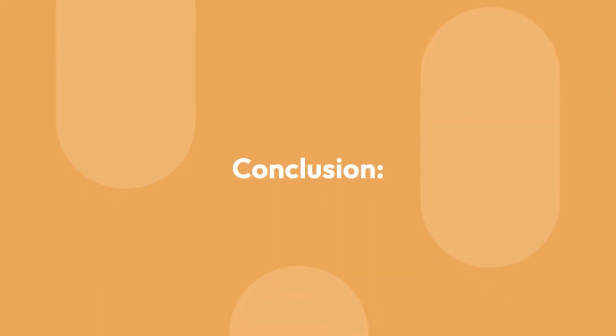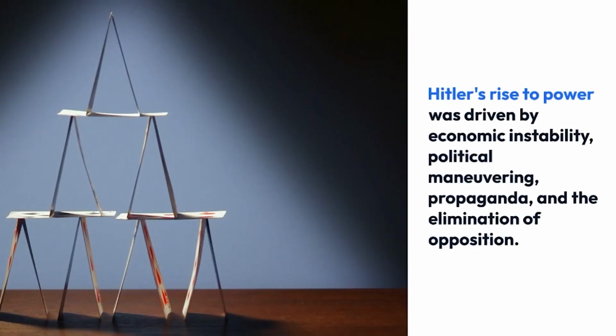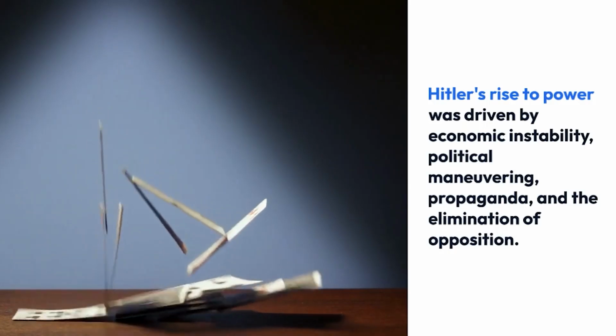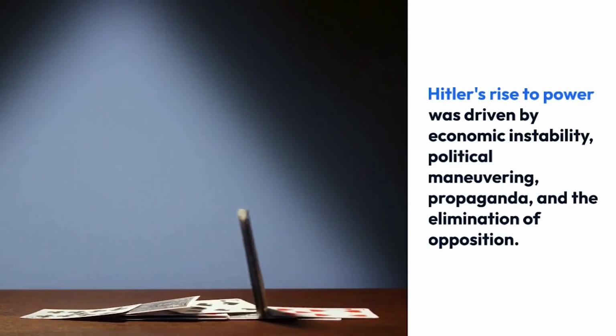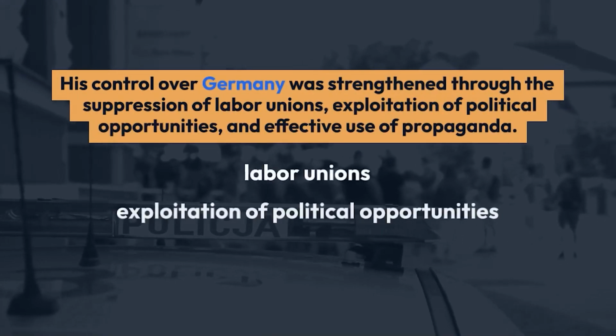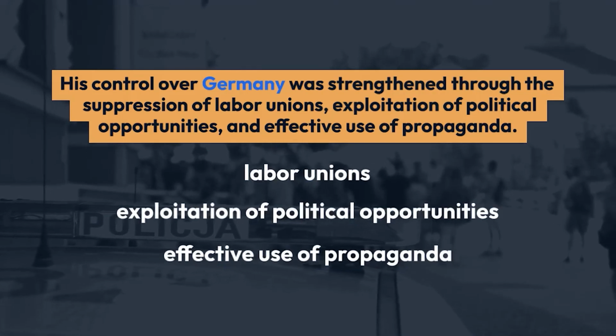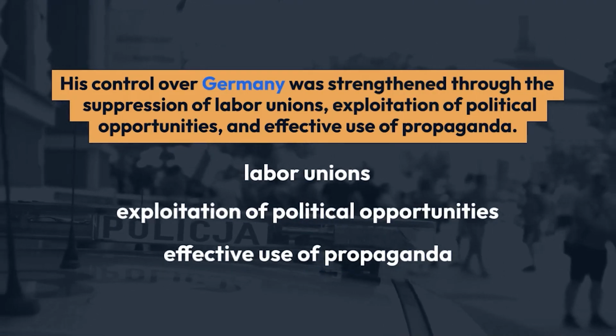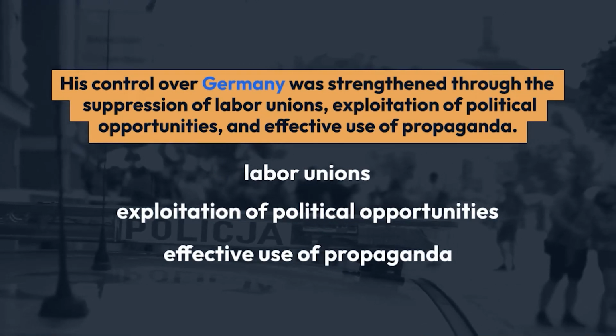Conclusion. Adolf Hitler's rise to power in Germany from Chancellor to dictator was a result of a combination of factors, including economic instability, political maneuvering, propaganda, and the exploitation of crises. Hitler effectively capitalized on public discontent, utilized political opportunities, and skillfully employed propaganda to manipulate public opinion.